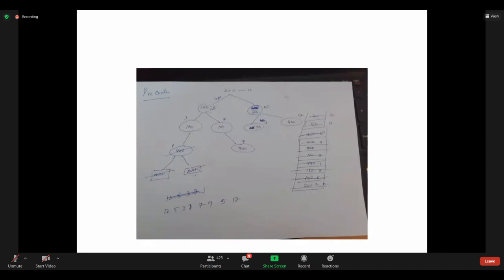Suppose J has two children, then we won't print F there. If J has a left child, first the left child is printed, then J is printed, then J's right child is printed, then we go for F. Even in the right subtree we should follow the same order. Right now with 200 I came, 150 of left child, then 180 of left child, 180 of left child is 440, and with 440 of left child I am there.